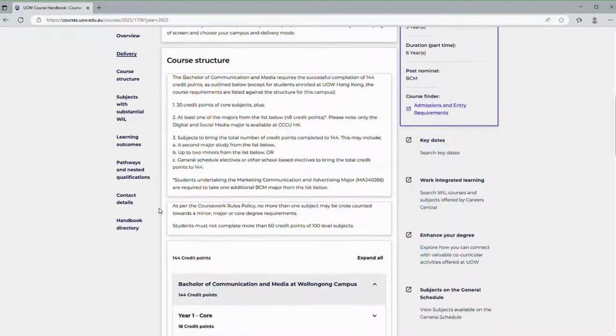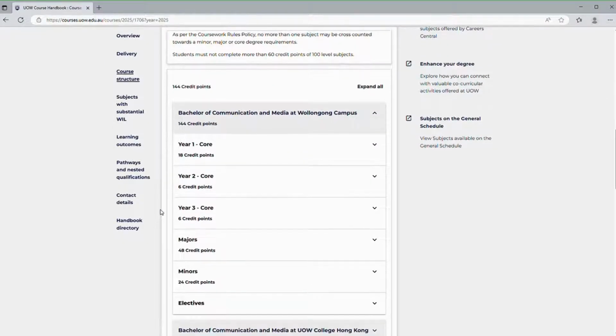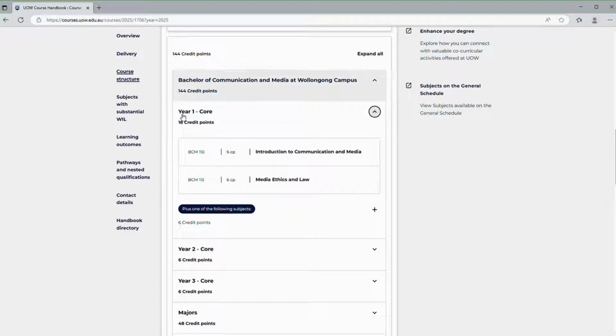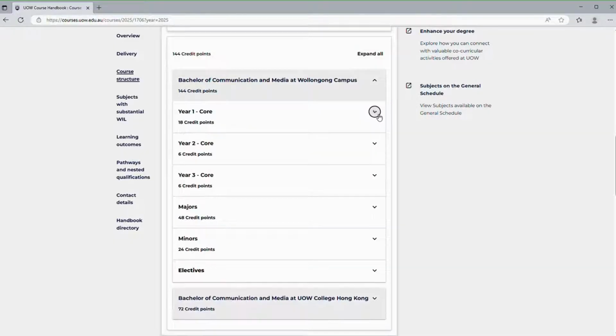It is important to follow the structure set out in your handbook, as some subjects need to be completed in a specific order. To see what subjects you will need to complete each session, it is a good idea to start with your core subjects. Once you have made note of these subjects, if this applies to your course, you can then move to selecting subjects under your major, then your minor, and finally electives.